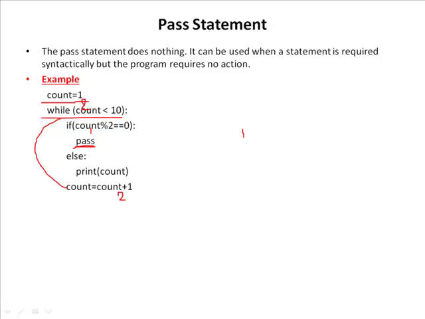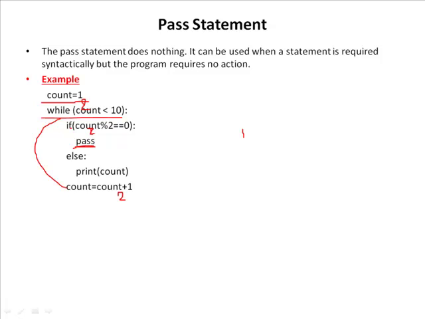So from this statement, the control will jump to the while condition, that is 2 less than 10. Condition is true. So again it entered into the while block. Now first the if condition is 2 modulo 2 equal to 0. Here the remainder is 0. So 0 equal to 0, condition is true. So now it entered into the if block, and here there is a pass statement, so the interpreter will not raise any error here, simply it executes the statement without any action.